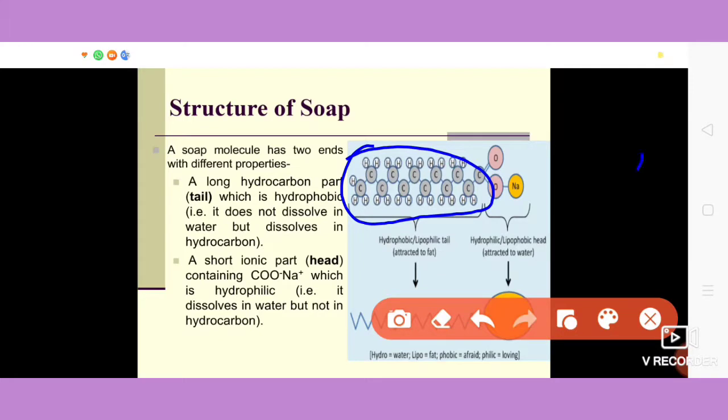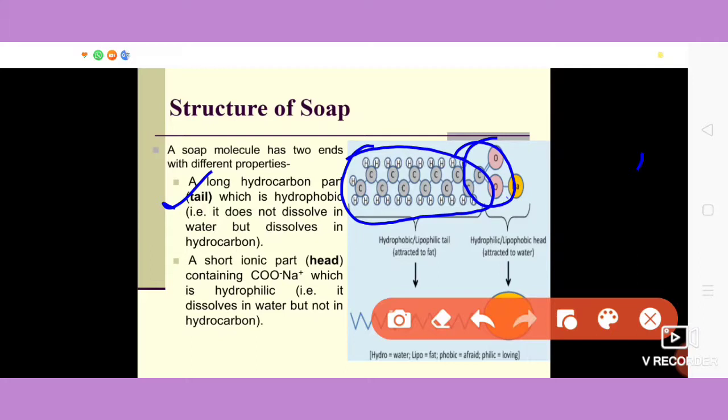So this hydrocarbon part of the soap molecule can easily dissolve in the oil or grease or any other hydrocarbon, but it does not dissolve in water. Since this is a very long chain, therefore we also call it tail. Then there is a short but round spherical structure which we call the head, and this contains the carboxylate ion with sodium cation.